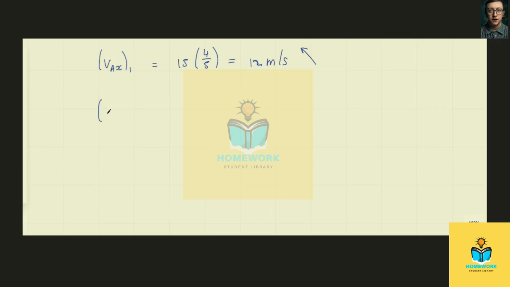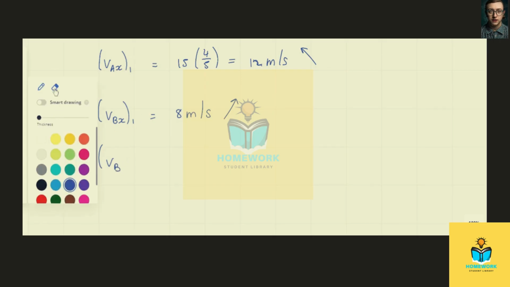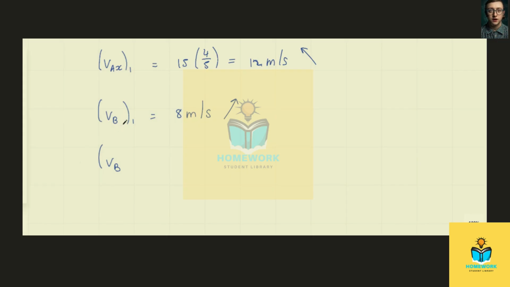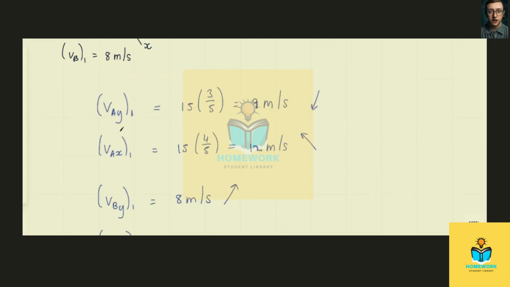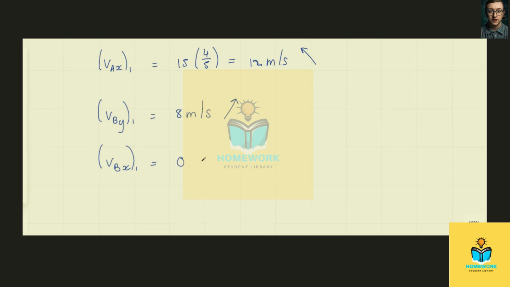For B, we do the same. So VB y1 before the collision is 8 meters per second purely along the y-axis. The x component, VB x1, is equal to 0. So we see B moves purely along the y-axis, so the x component of its velocity initially is 0.